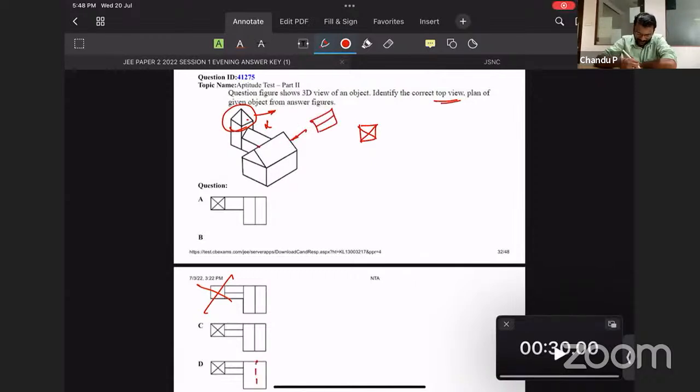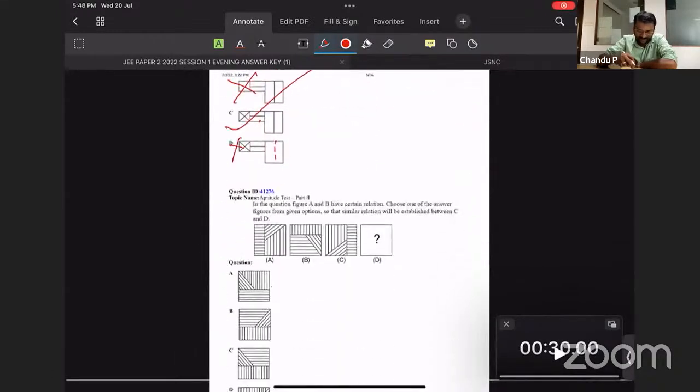Option D gone, line missing. Between A or C, actually this particular one again will have a top view like this, because of the roofs. So this will be something like this. Here one surface, here one surface. So a line is missing in option A. That makes C. Very good, Sachin, very good.